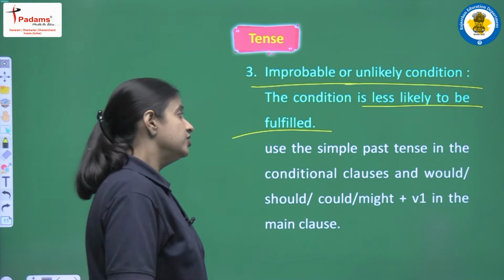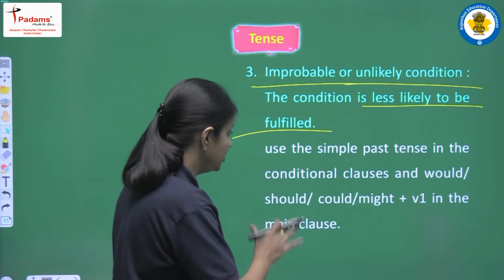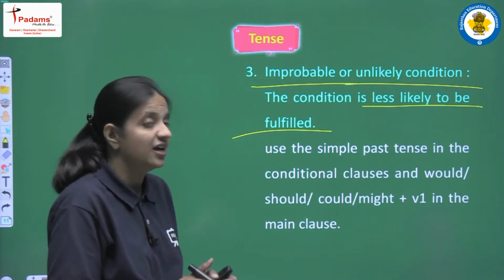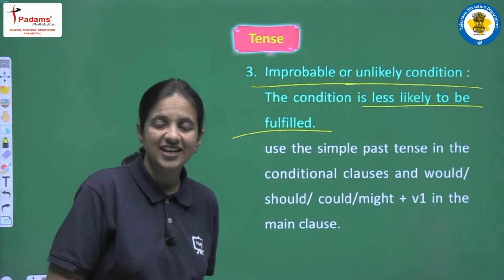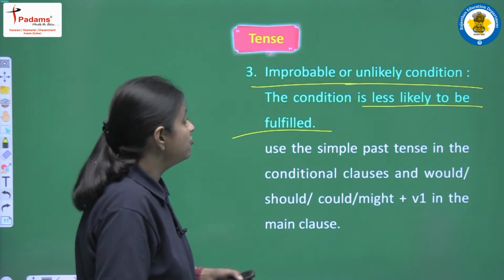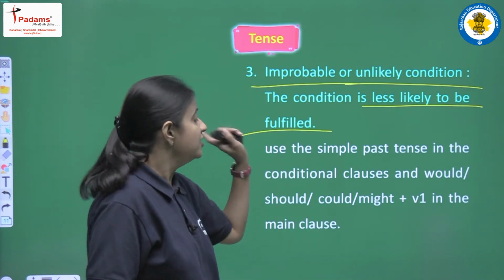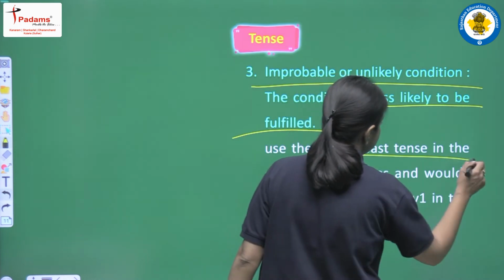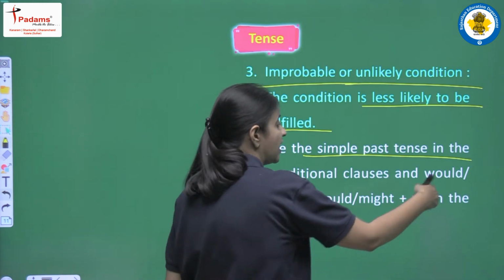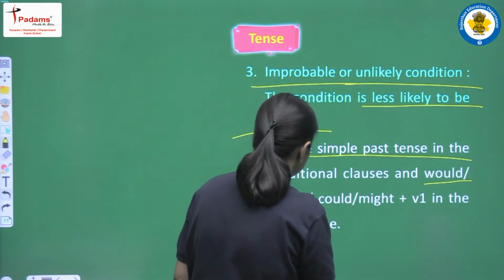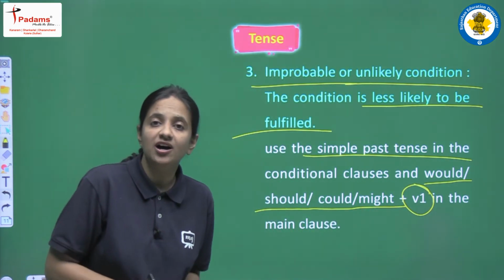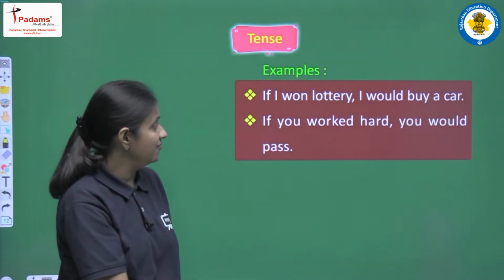Let's read further. Use the simple past tense in the conditional clause and would, should, could, might plus verb first form in the main clause. So in such conditions, what will be the structure? When we are having an unlikely condition, we have to use simple past tense in the condition clause, and in the result clause we have to use any of these words, would, could, should, might, and with them we have to use the first form of the verb. So this is the structure, and now we are having some examples.